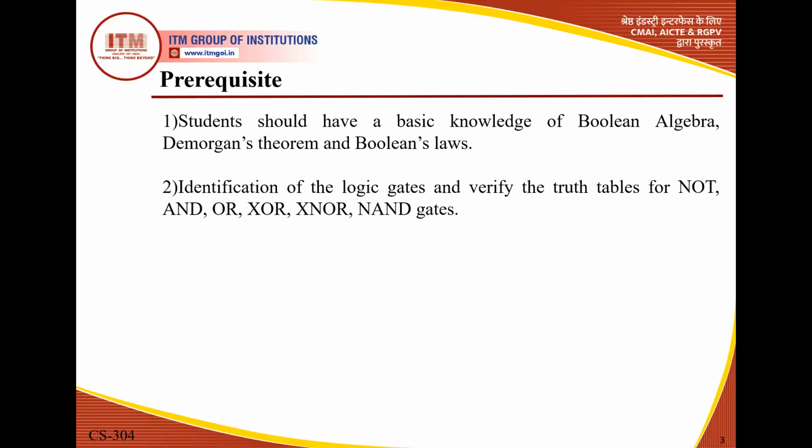Then we go for the second prerequisite, identification of the logic gates, because here we design some other gates with the help of the NOR gate. So identification of the logic gates is very important, and also the verification of the truth table for the NOT gate, AND gate, OR gate, XOR gate, XNOR gate and NAND gate, because all these gates are designed with the help of NOR. First we know the expression, the truth table, and how the gate reacts when some input combination is applied. All of you are aware of the operations of all the gates.